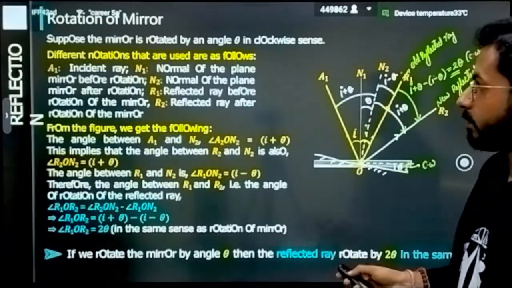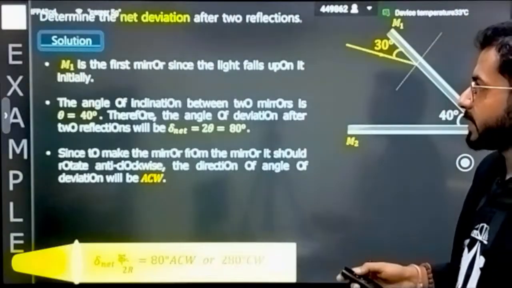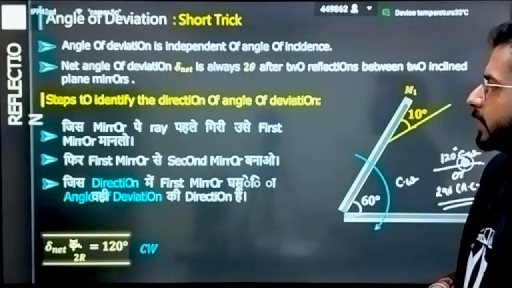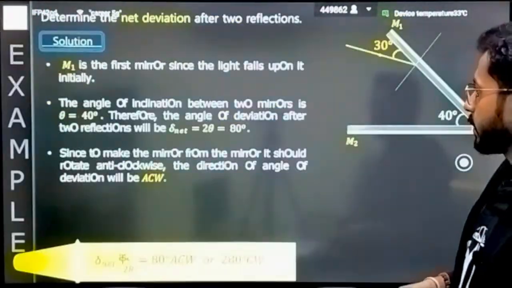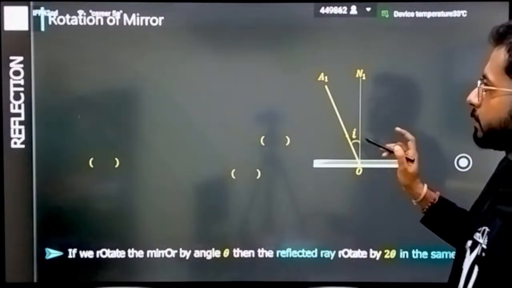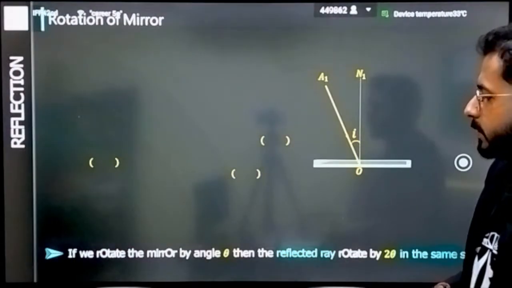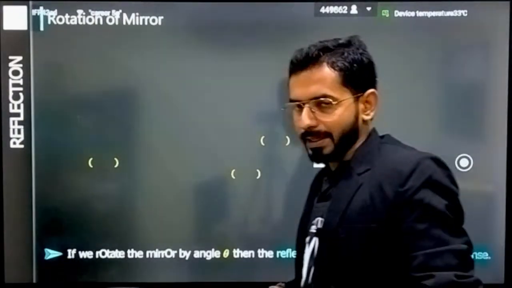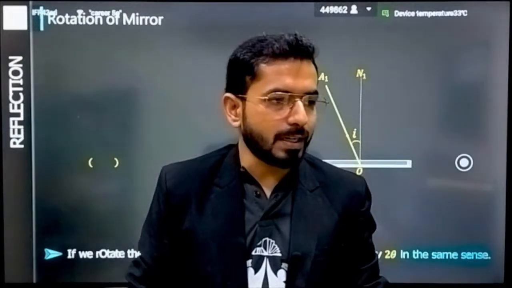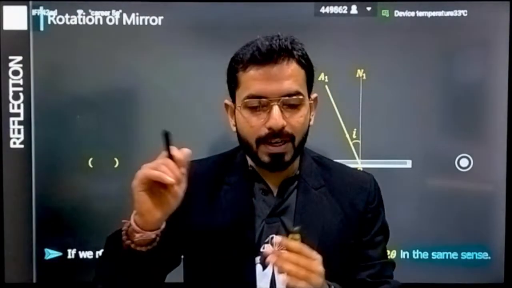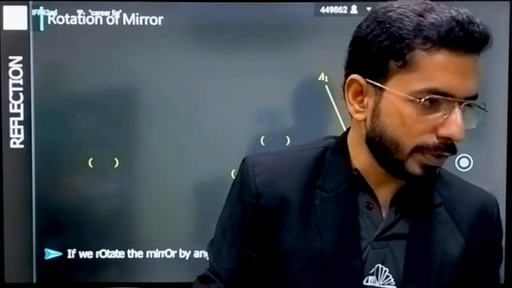The next case is rotation of mirror. Due to the rotation of mirror, what actually happens? If you are rotating the mirror by an angle of theta, what will be the effect on the reflected ray? By what angle will it be changing? That is what we are going to calculate.